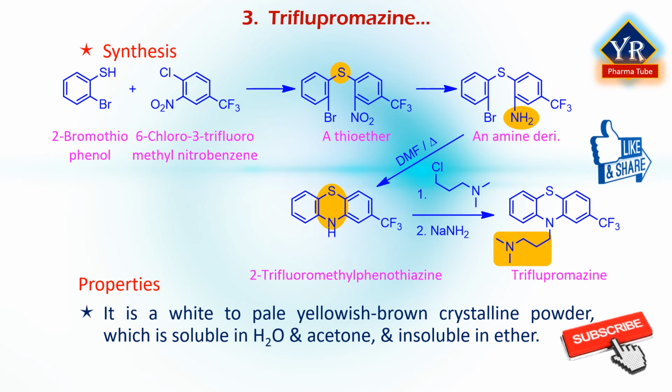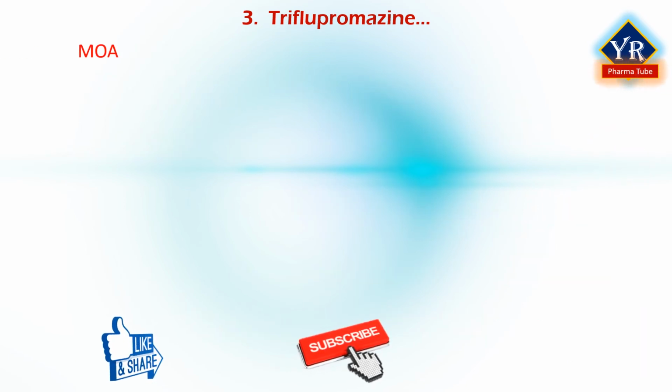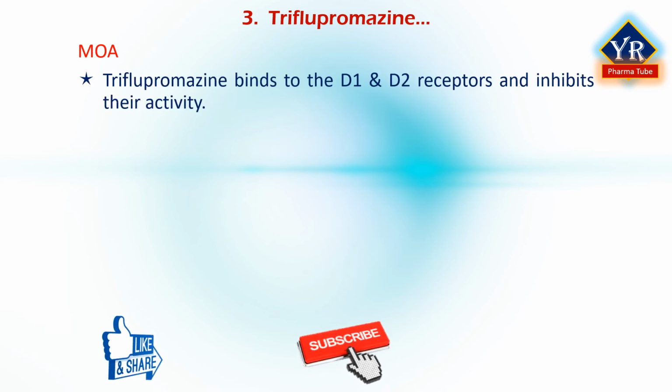Triflupromazine is a white to pale yellowish brown crystalline powder which is soluble in water and acetone and insoluble in ether. Its solutions are sensitive to air and light. Triflupromazine's actions and uses are much similar to those of promazine and chlorpromazine. It binds to the dopamine D1 and D2 receptors and inhibits their activity. The antiemetic effect is due predominantly to blockage of the dopamine D2 receptors in the chemoreceptor trigger zone, abbreviated as CTZ, and the vomiting center.